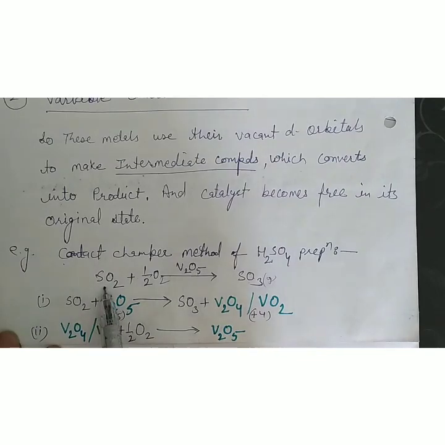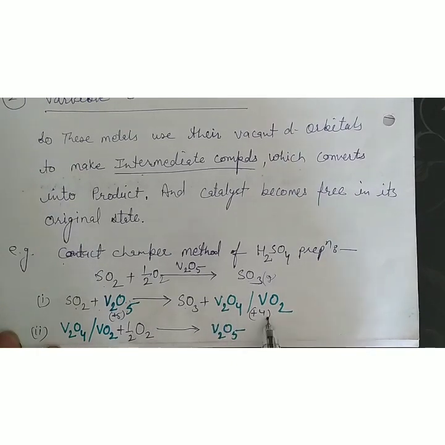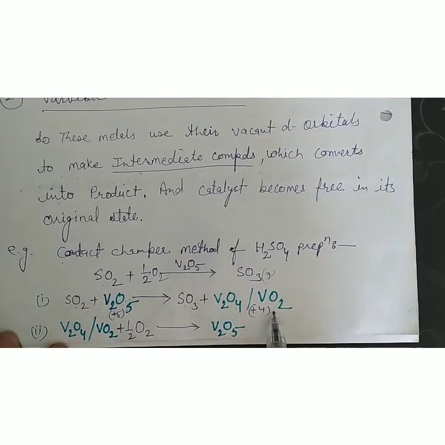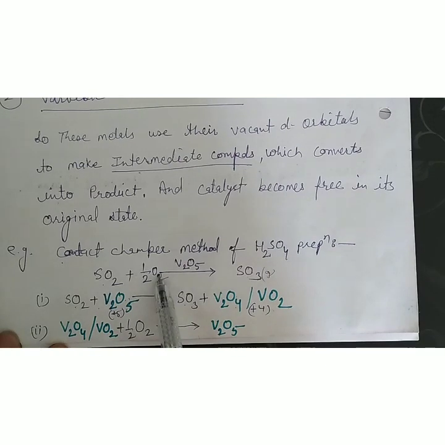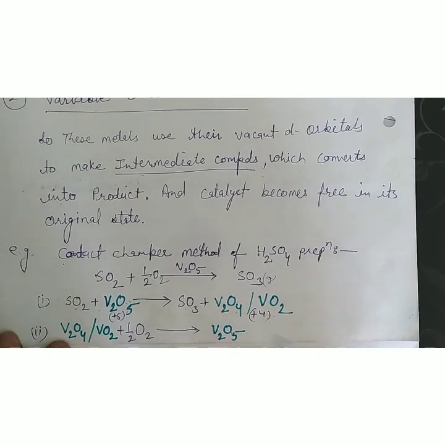It reacts with SO2, and one oxygen is transferred to SO2 to oxidize it into SO3, and V2O5 is reduced to V2O4, or we can say VO2. Here the oxidation state of V in V2O5 is +5, and it becomes +4, meaning it is reduced. Now this V2O4 or VO2 reacts with oxygen and changes again into V2O5, its original state, with +5 oxidation state.